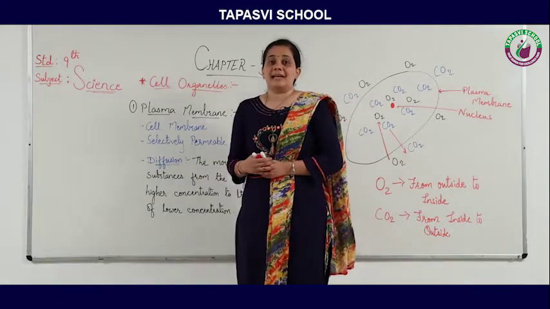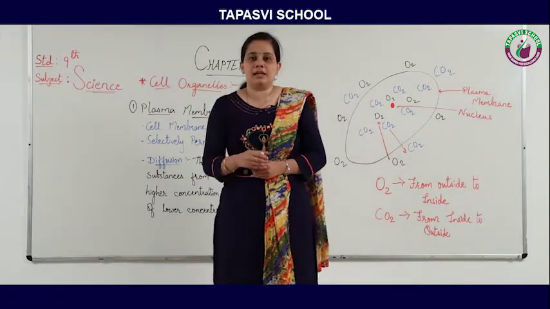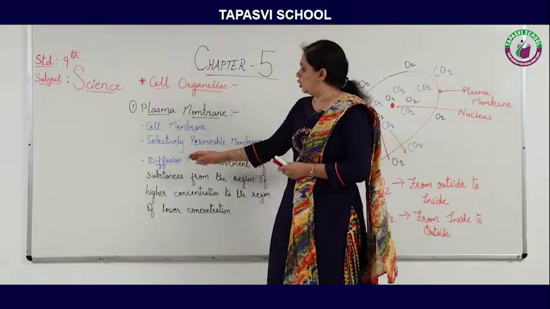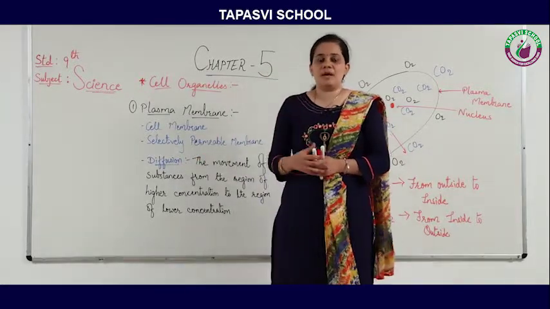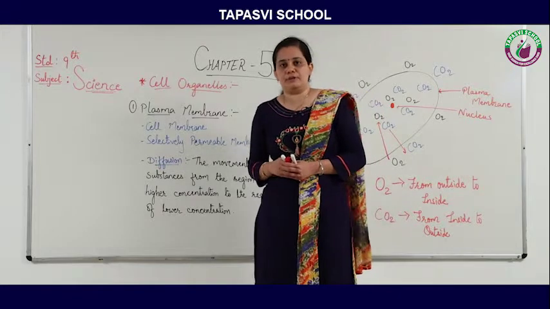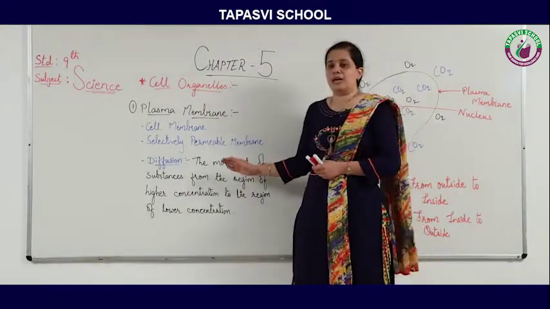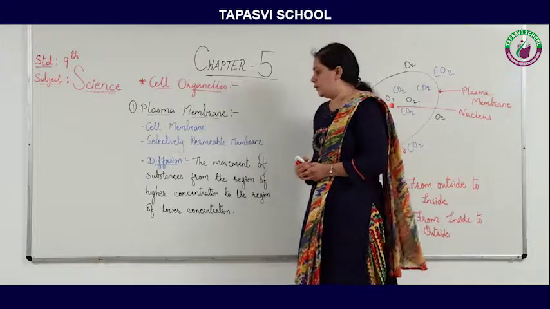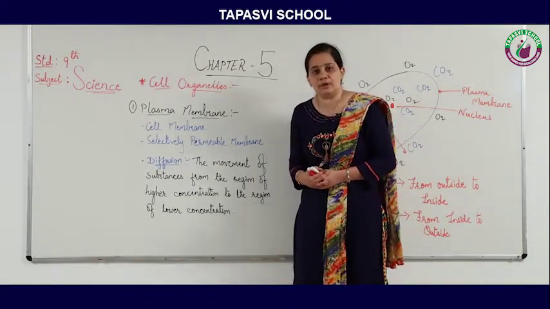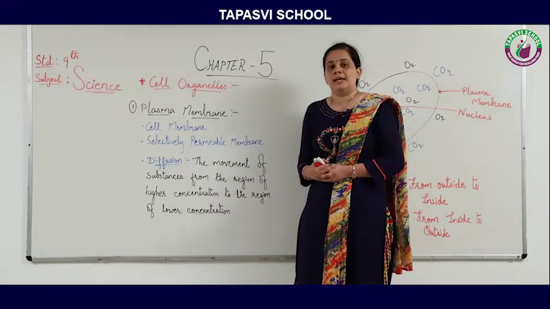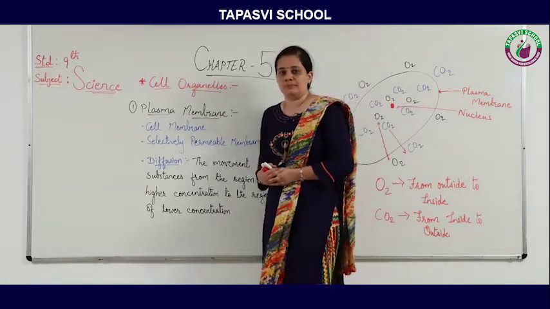So gases especially follow the law of diffusion. Again, let's remember the definition of diffusion: the movement of substance from the region of higher concentration to the region of lower concentration.